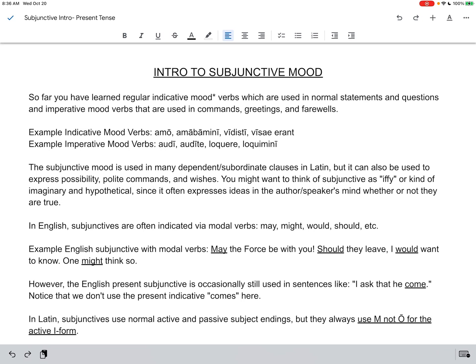Some example imperative mood verbs: audi, here as a singular command; audite, here as a plural command; loquere, that is a passive imperative form, but it's loquor as a deponent verb, so we still would translate that speak, singular command. And then loquimini would be speak in the plural as a command.